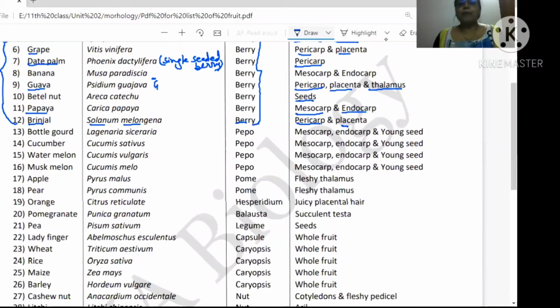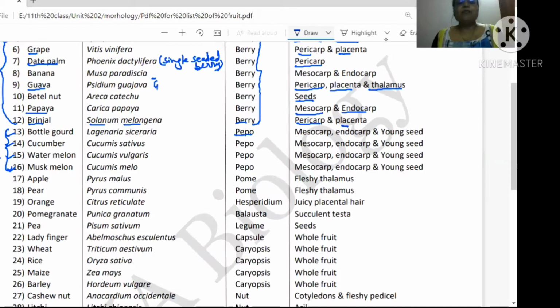Now next is pepo. When you think of pepo, obviously you have to think of the cucumber, bottle gourd, watermelon, muskmelon. These are the examples of the pepo. So for pepo, these are the 4 examples. Now biological name of bottle gourd is given. All these biological names, please you can check and learn. Now see edible part. In all these pepo, edible part is mesocarp, endocarp and young seed. This is important, please. Young seed is edible part in all pepo fruit.